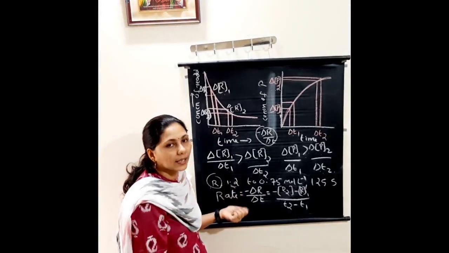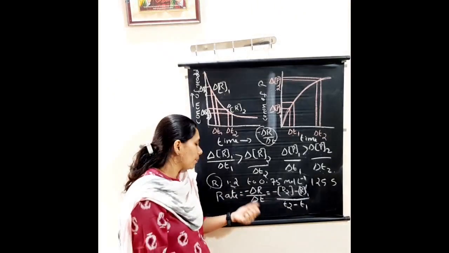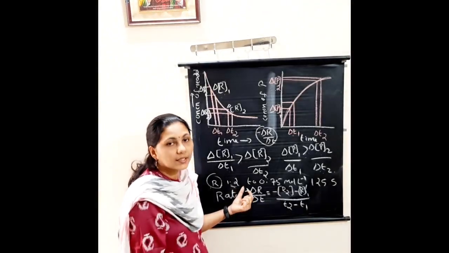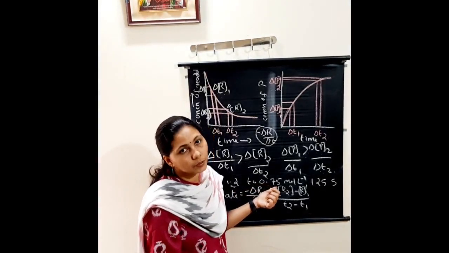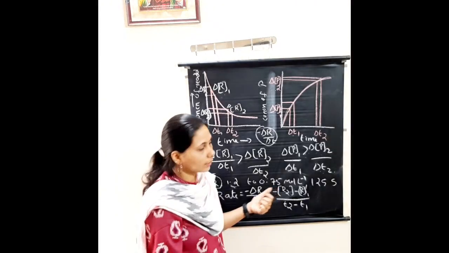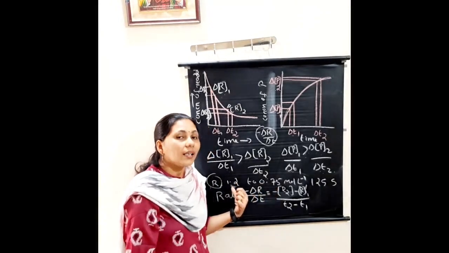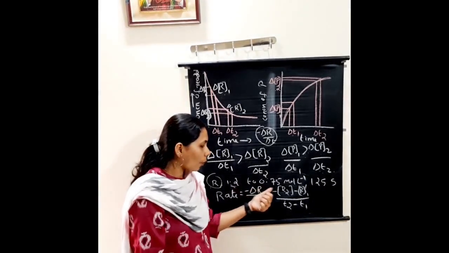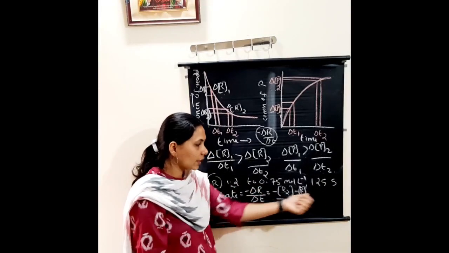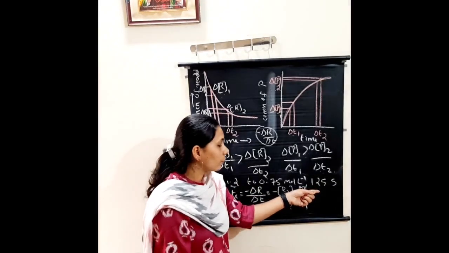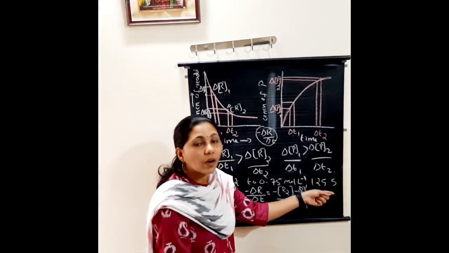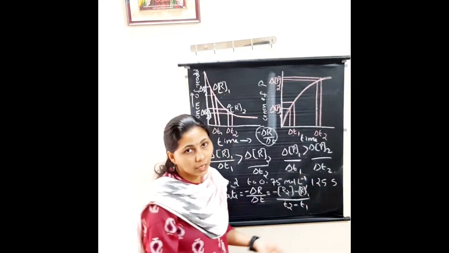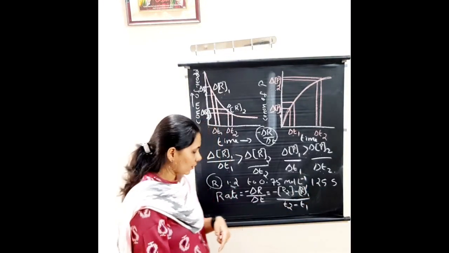So consider the reactant has a concentration of 1.2 at time T1 and 0.75 moles per liter at time T2. That means the concentration of the reactant decreases from 1.2 to 0.75 moles per liter in a period of 125 seconds. How much is the time given? 125 seconds.